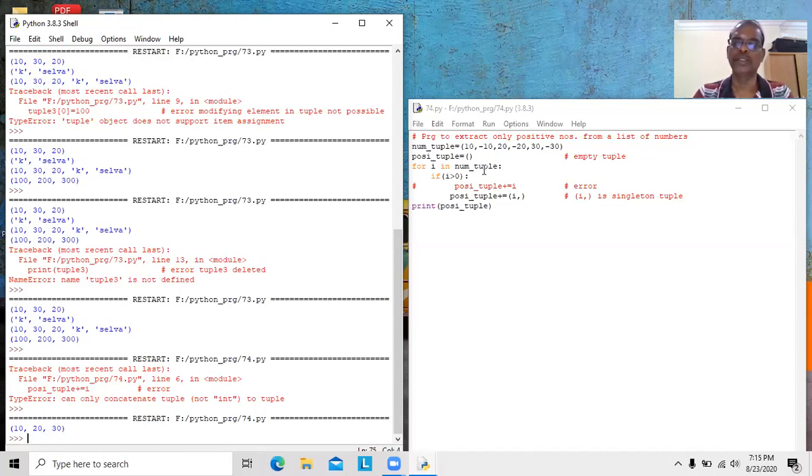Whereas it is possible to append one tuple, an entire tuple, into another tuple. Here we are using a singleton tuple. It is not more than one element, it is only one element. A singleton is a tuple which contains only one element. Okay, that is the usage. Next we will see